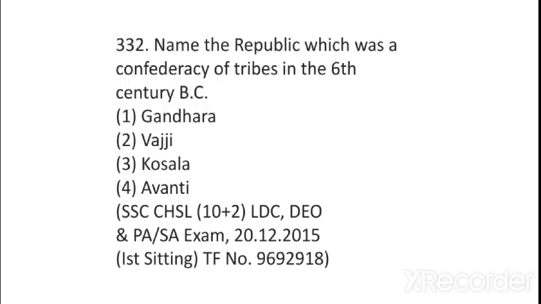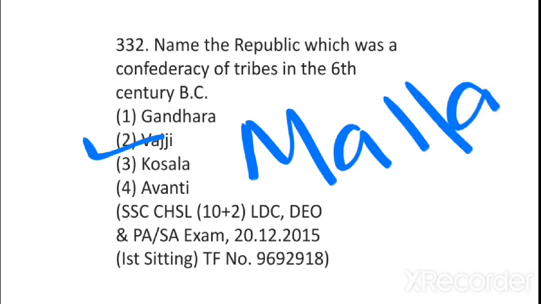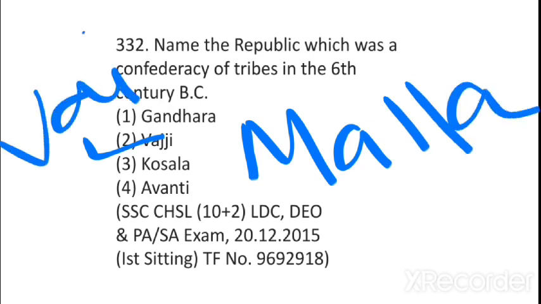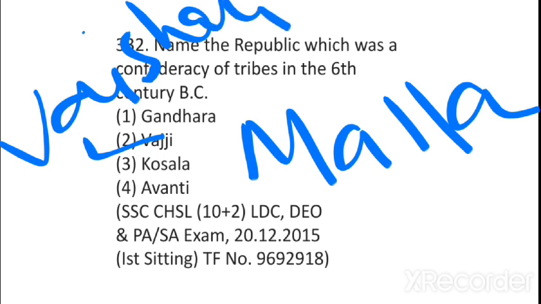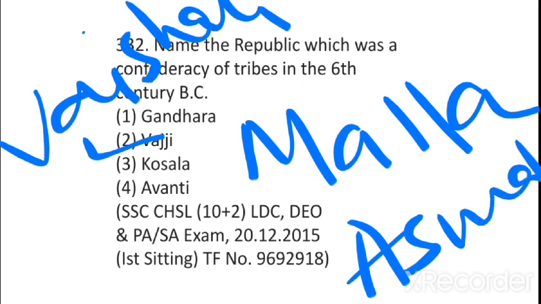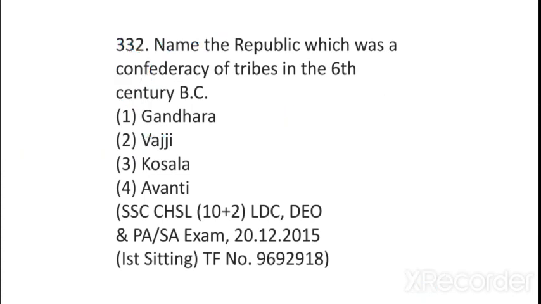Name the republic which was a confederacy of tribes in the 6th century BC. There were 16 Mahajanapadas, and Vajji was a republic. Even Malla was a republic. Vajji's capital was Vaishali, and another was Asmaka. Asmaka was the only Mahajanapada present in southern India. All the other 15 Mahajanapadas were present in North India.